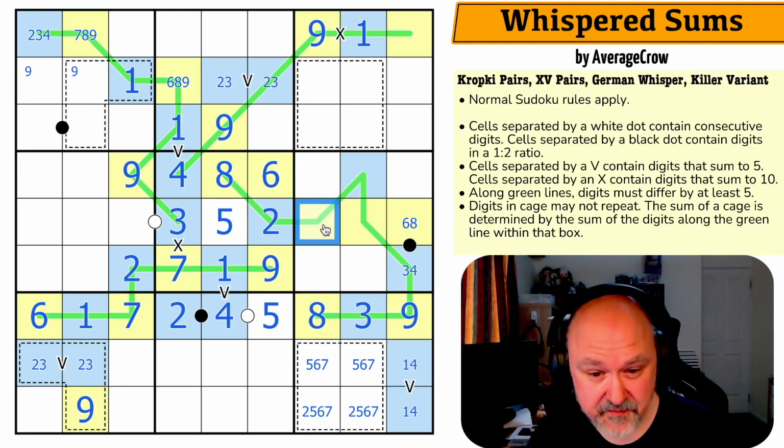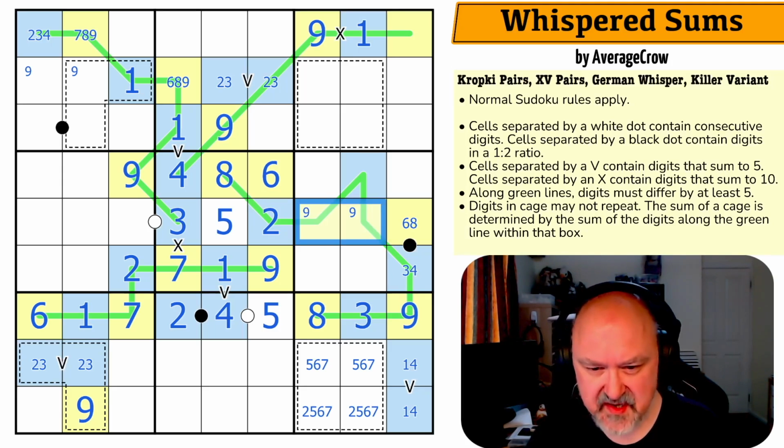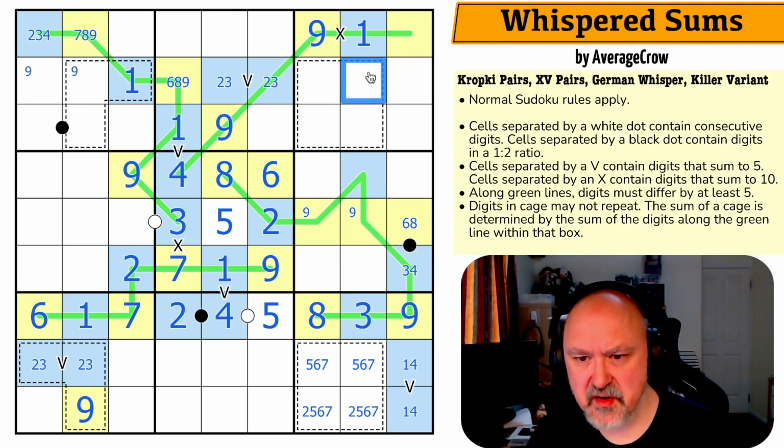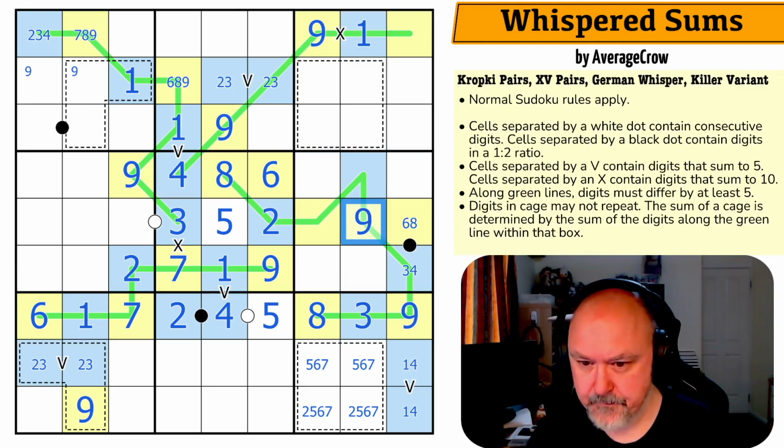It's amazing how often 5 in the middle of the grid happens. 9 must be in one of those two by Sudoku. 8 can't be there or there. 8's in one of those three. 9... No, that 9. That's not the 9. That's the 9. There we go.